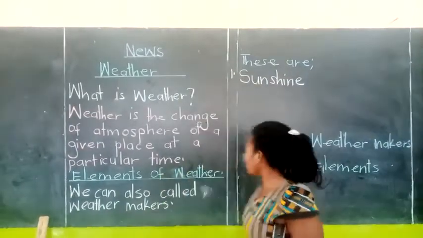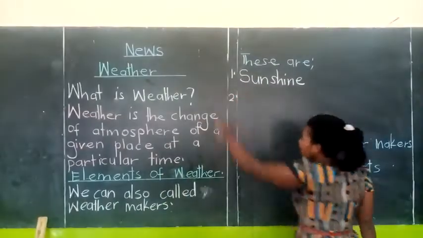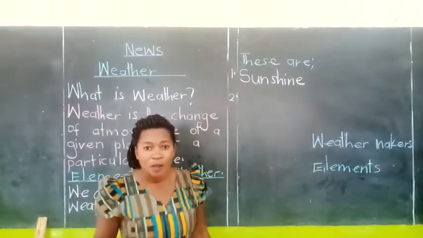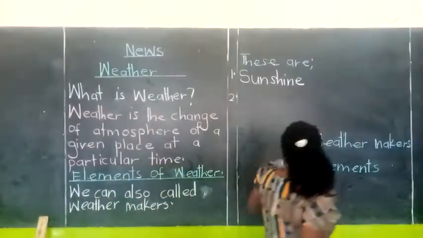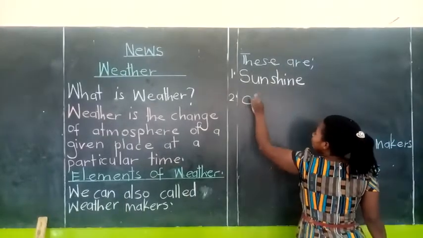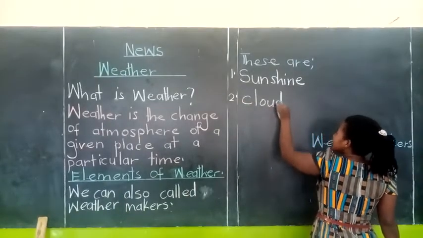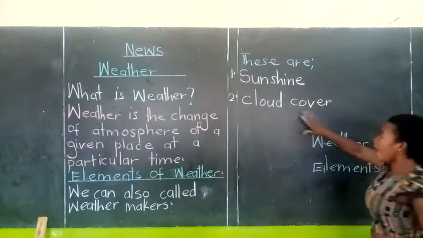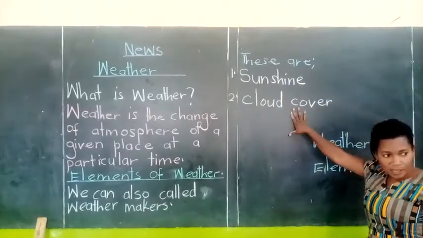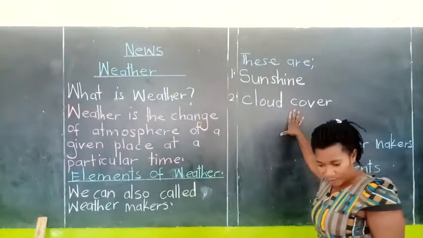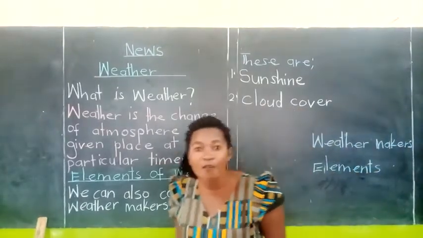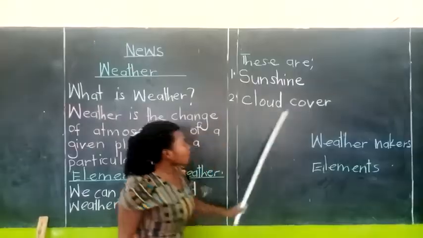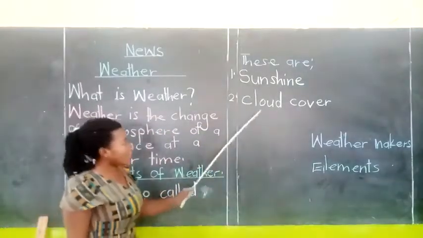Who can guess another one? The second element of weather. Someone has whispered, and that is cloud cover. Good. Everybody, cloud cover. So that is the word cloud cover. Let us spell the word cloud.